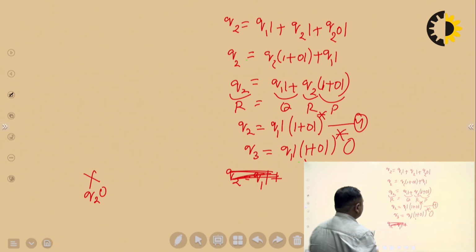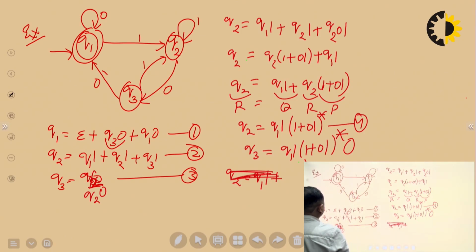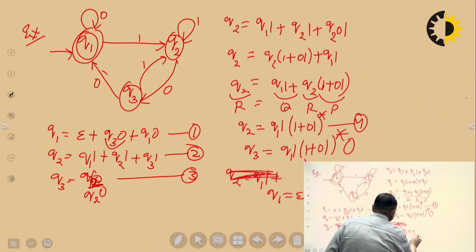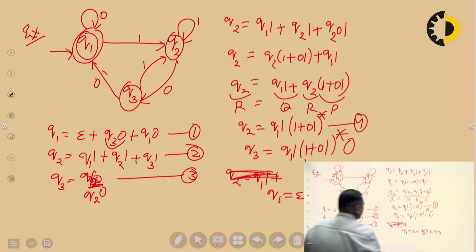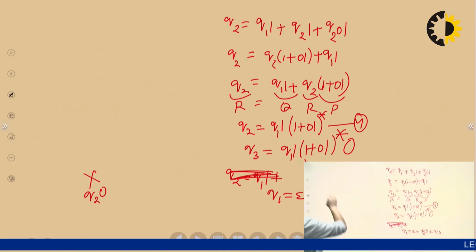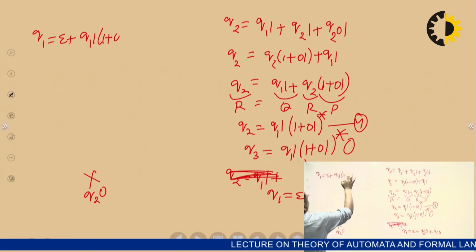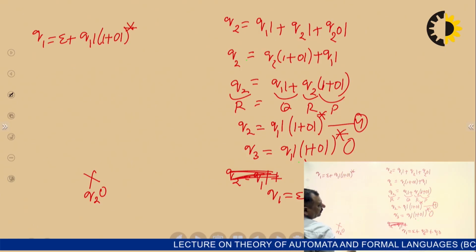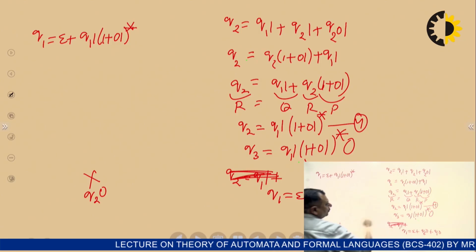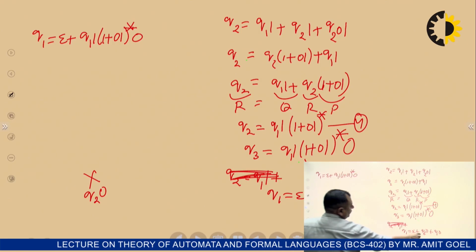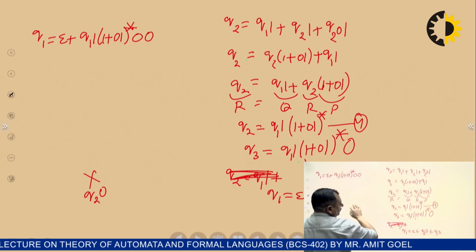So the Q1 equation is Q1 equals null plus Q3 0 plus Q1 0. Now put the value of Q3. So it becomes Q1 equals null plus the value of Q3, which is Q1 1 (1 plus 0 1) star, and 0. Again one more 0 is there, plus Q1 0.